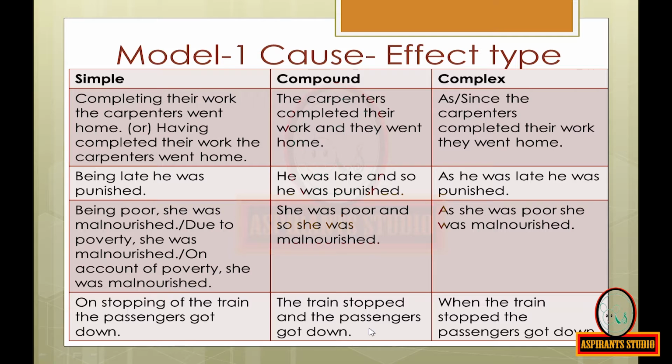Now look at the complex sentence. When the train stopped, the passengers got down. You can see the subordinating conjunction over here, which is 'when'.